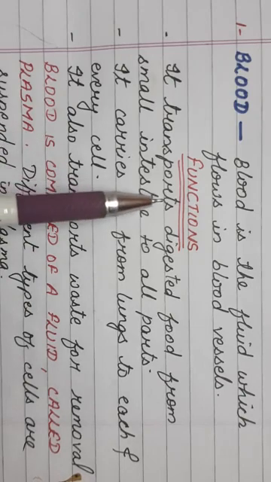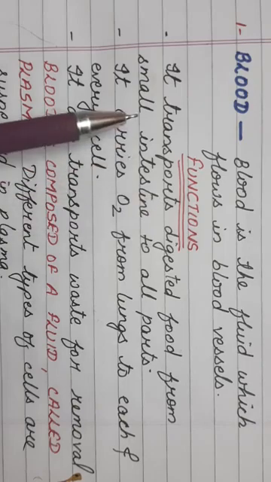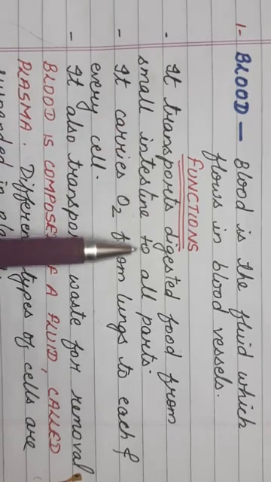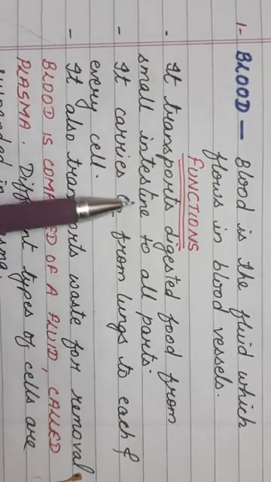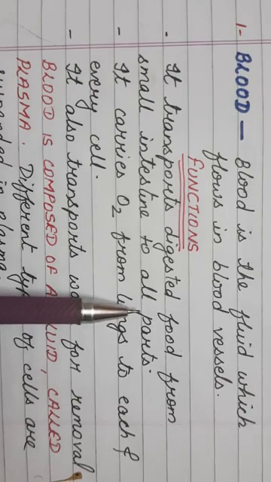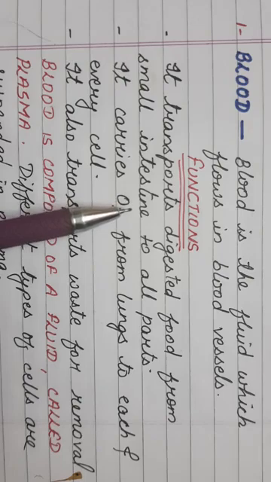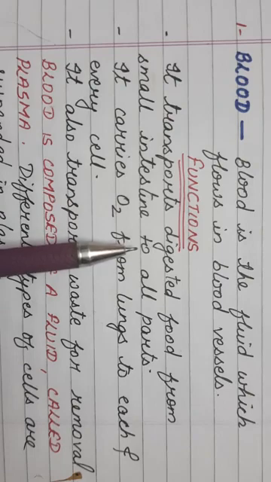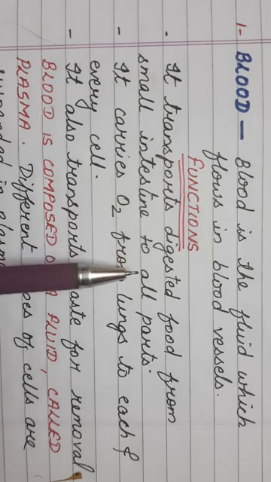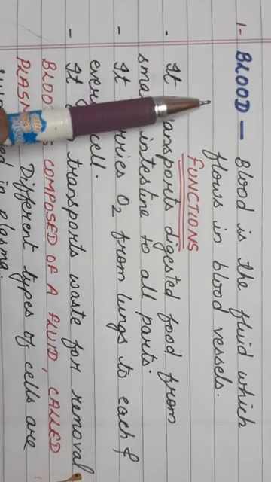Blood has mainly three functions. The first function is transportation of digested food from the small intestine to all parts of the body. You have studied in the second chapter that the process of digestion ends in the small intestine, and when digestion is over, the digested food is transported from the small intestine to all the parts. And how is it transported? It is taken by the blood.